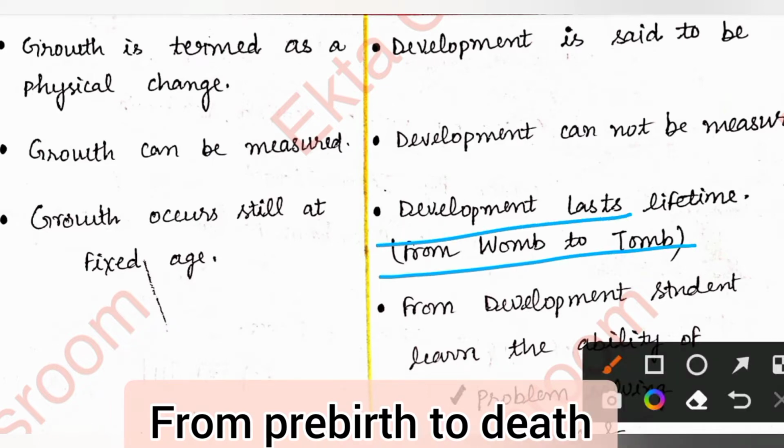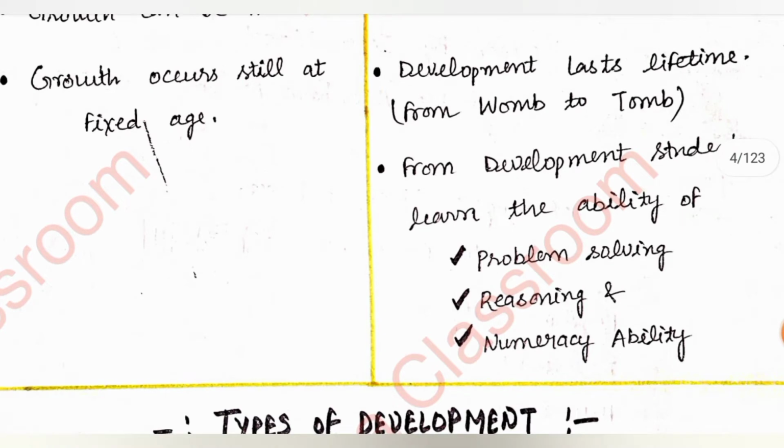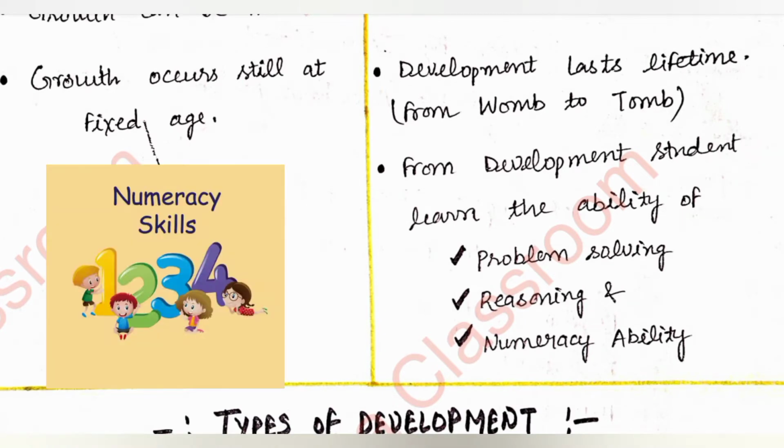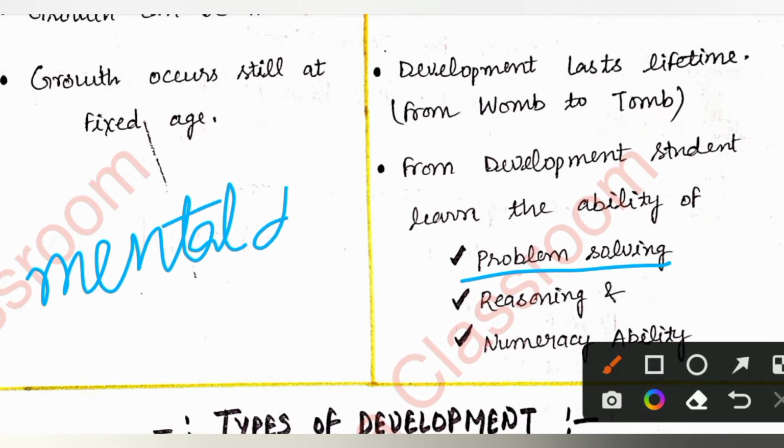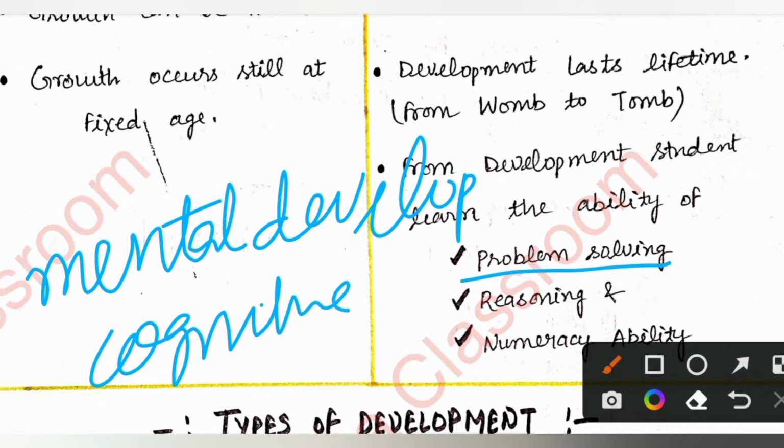From development, students learn the ability of problem solving, reasoning, and numeracy. For example, if a problem comes in front of a student, the student's mind works on it, which is related to mental development, cognitive development.